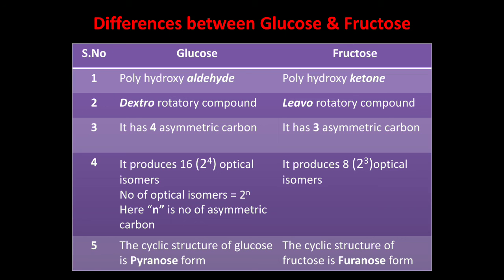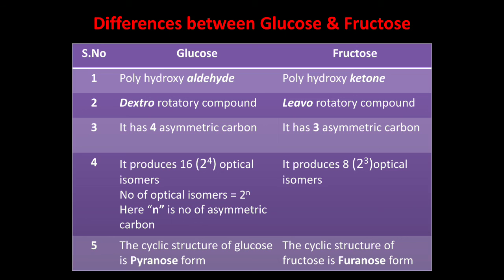Then glucose has 4 asymmetric carbon atoms, but fructose has 3 asymmetric carbon atoms. The number of optical isomers can be calculated by the 2 power n formula, where n is the number of chiral or asymmetric carbons.